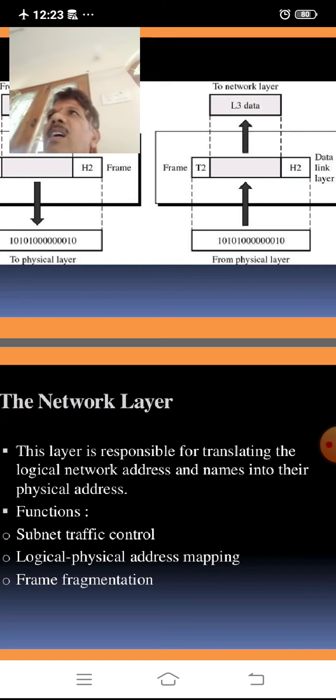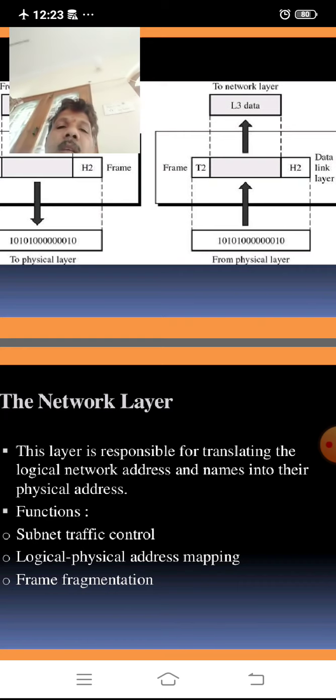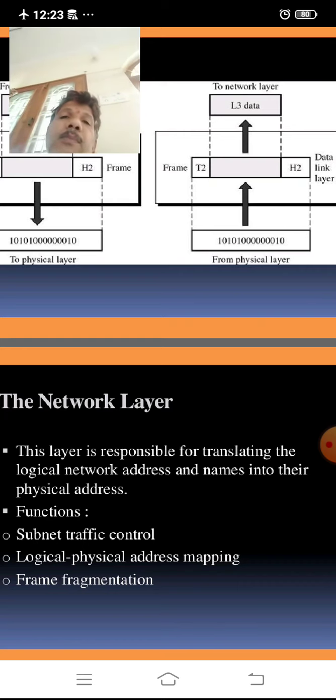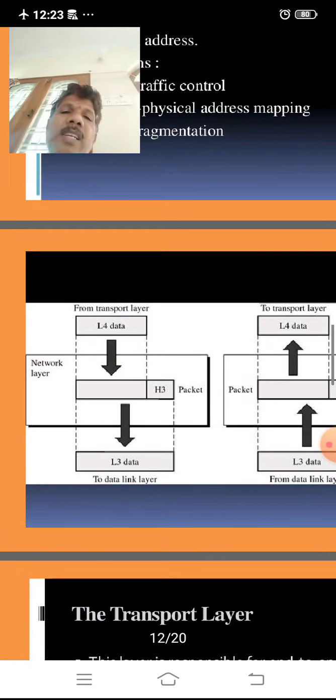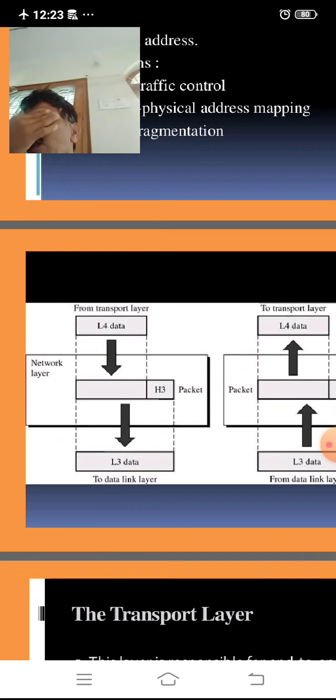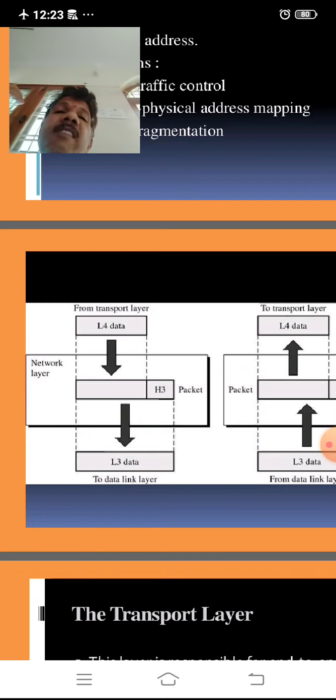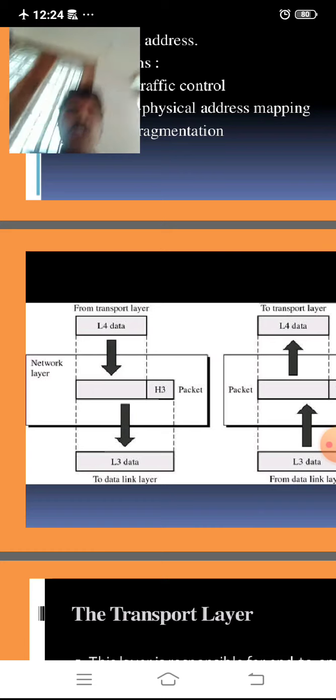Each packet is identified with a unique ID, and dividing into packets is known as fragmentation. Such fragmentation must be prepared and controlled by the network layer. So these 7 layers are applicable at the source, and these 7 layers are applicable at the destination also.